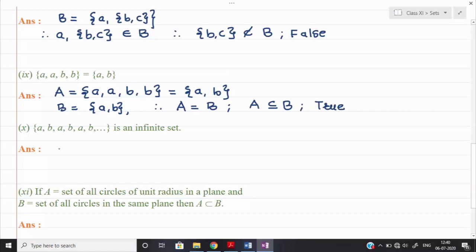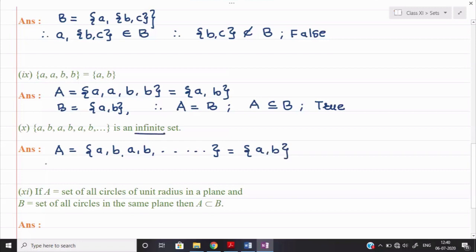Let us see part number 10. Here we are given that set A is equal to {A, B, A, B, ...} and it is going up till infinity. Okay, so it can go up till infinity, but mathematically it can contain only two elements, A and B, and they are asking if it is an infinite set.